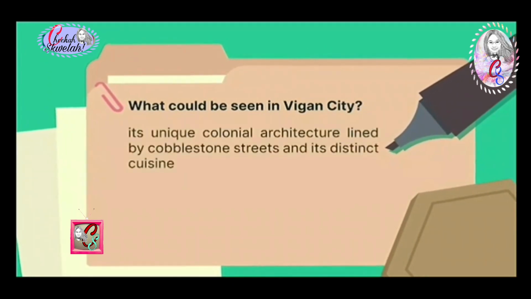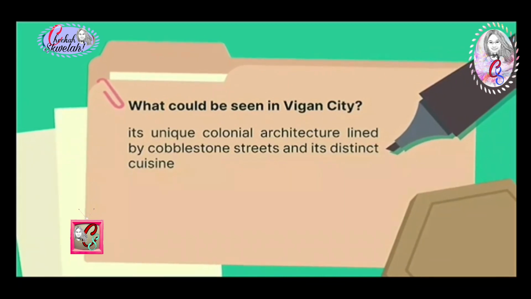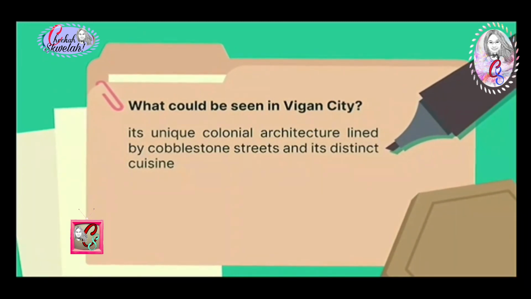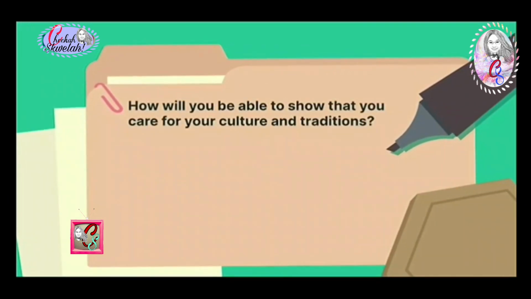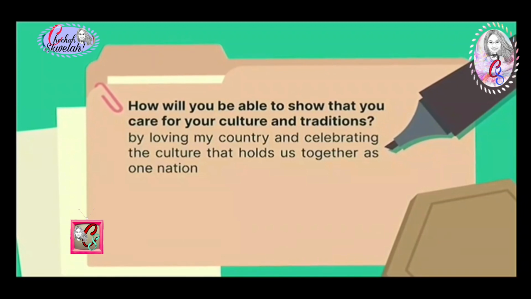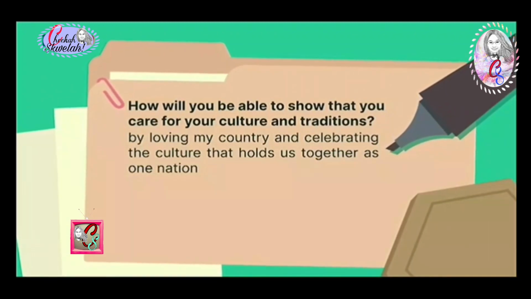If your answer is its unique colonial architecture lined with cobblestone streets and its distinct cuisine, then that's the correct answer. Great job! And now for the last question, how will you be able to show that you care for your culture and traditions? But for me, I will be able to show that I care for my culture and tradition by loving my country and celebrating the culture that holds us together as one nation.